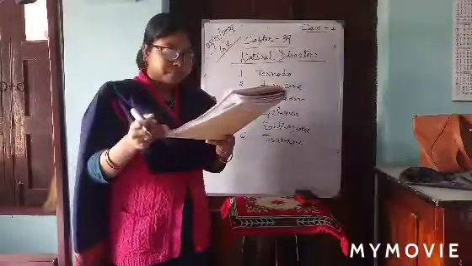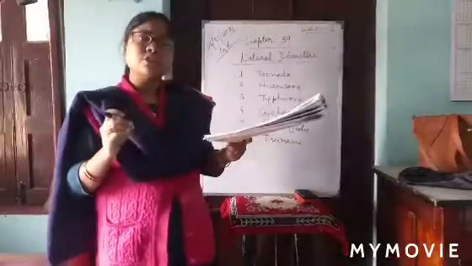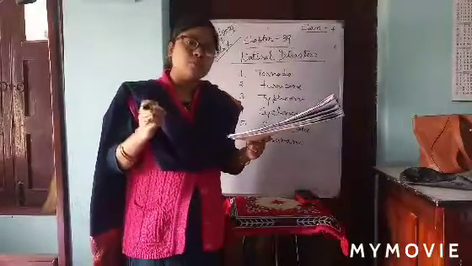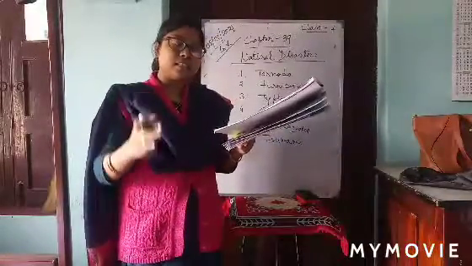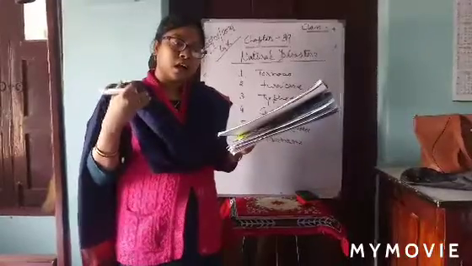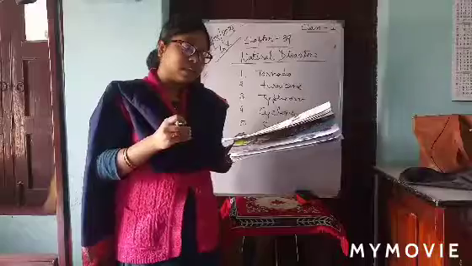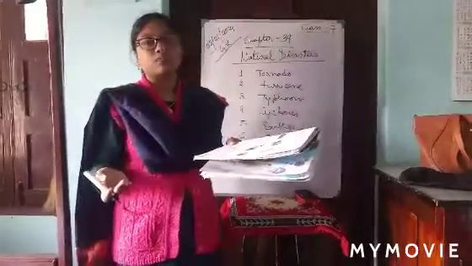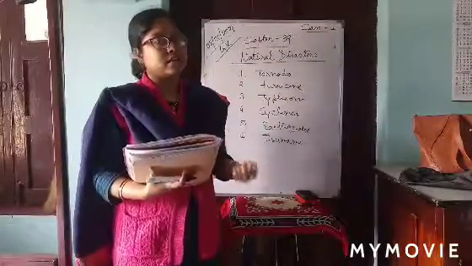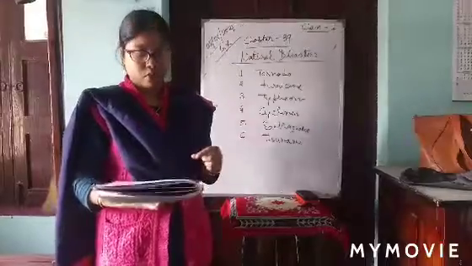Another thing you see, in a thunderstorm we can see both lightning and thunder. We see the lightning first, then we hear the sound of the thunder. Why? Because light travels faster than sound. This is general physics.